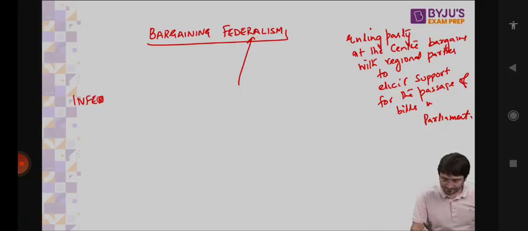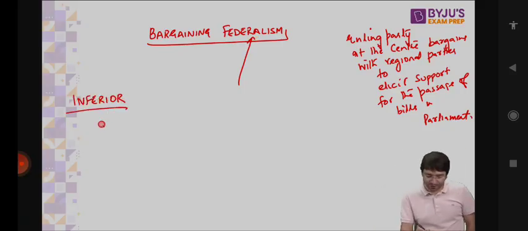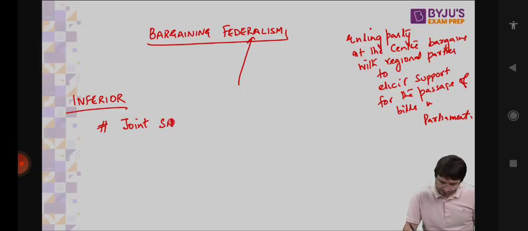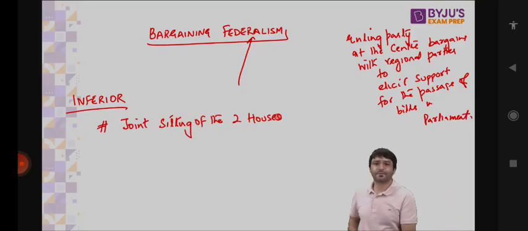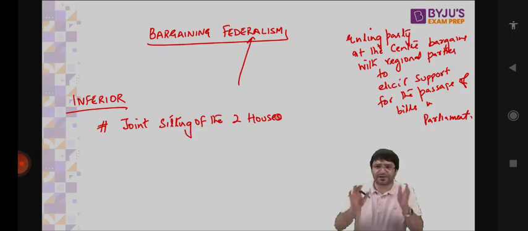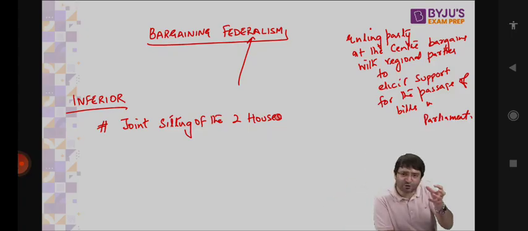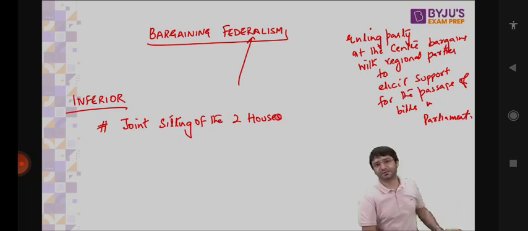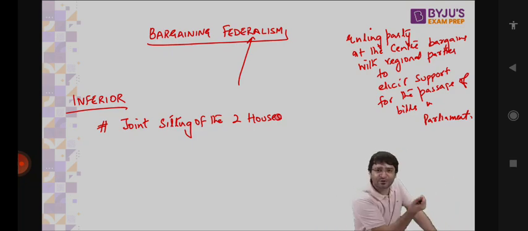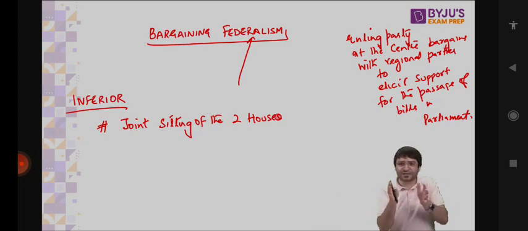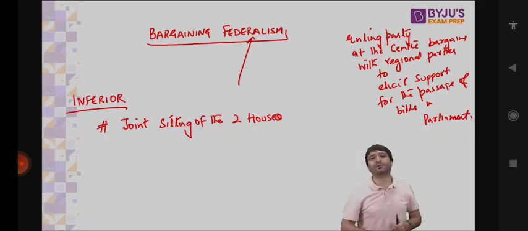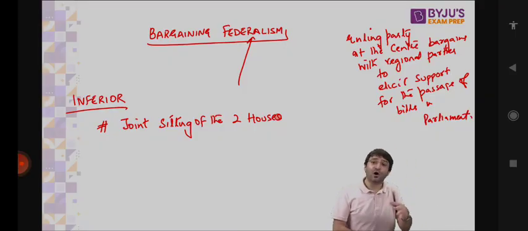Why? Because there is something known as joint sitting of the two houses. When Lok Sabha passes a bill, Rajya Sabha rejects a bill. There's a deadlock. How to resolve this deadlock? Joint sitting of the two houses. But in joint sitting of the two houses, it is the majority, it is the will of Lok Sabha which prevails. Because Lok Sabha has 543 MPs, Rajya Sabha has 245 MPs only. So whatever is decided in this joint sitting will be basically the will of the Lok Sabha because they have the numerical majority. So how can you say Rajya Sabha is the superior house or the second house or has an equal role with respect to Lok Sabha? It does not have. But you also need to understand